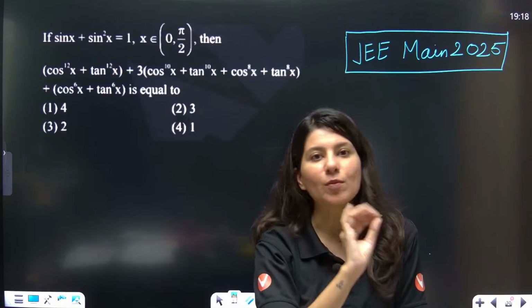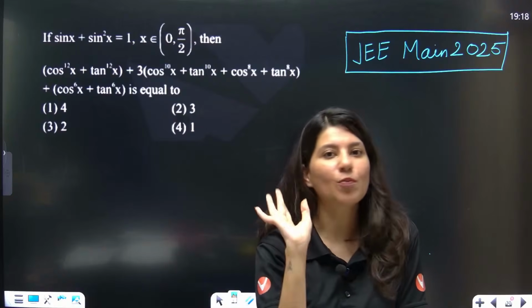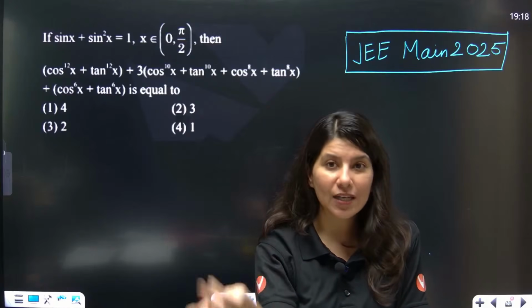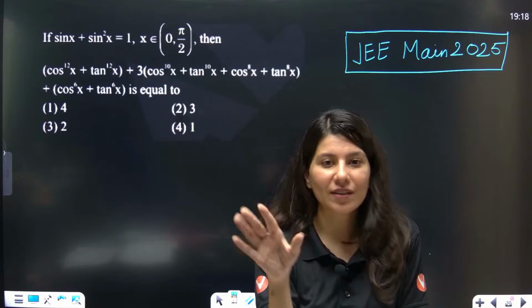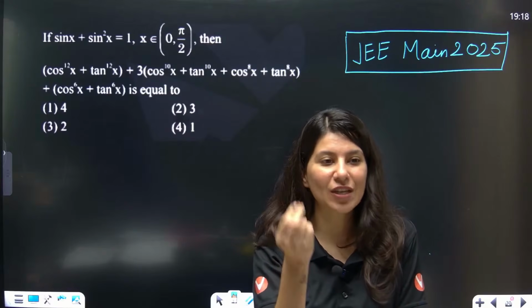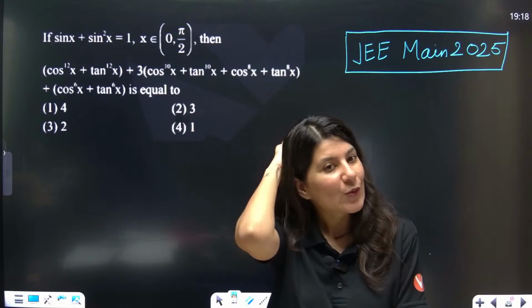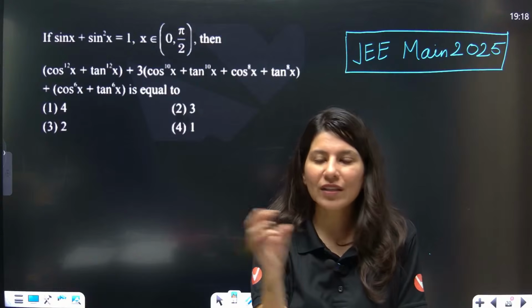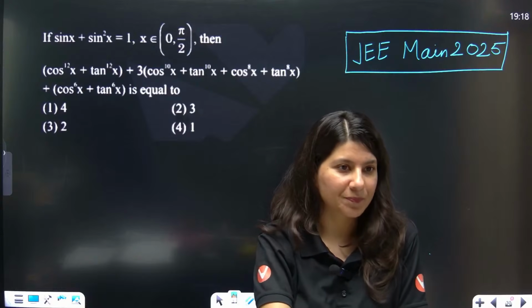Either they will be objective type, 4 options, single option correct, or numerical answer. Now, if I talk about JEE Advanced, thankfully NTA does not conduct JEE Advanced, so for that purpose, yes, they will definitely tell you whether it is an MSQ or not.